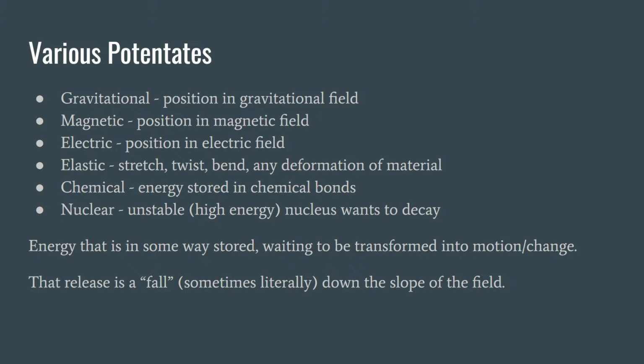So potential energy is energy that is stored in some way, and it's waiting to be transformed into motion or heat. And when it is released, then the substance or the energy or what have you will fall, sometimes literally, down the slope of the potential energy field.